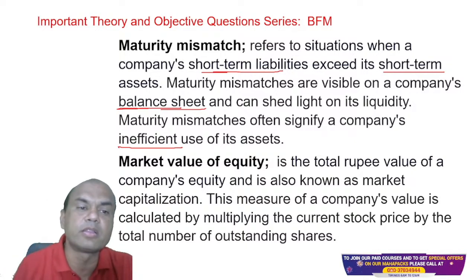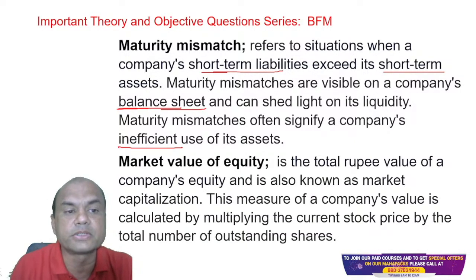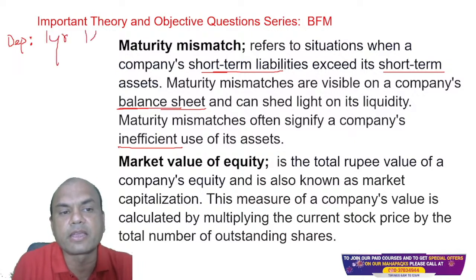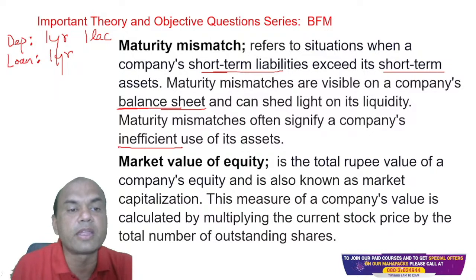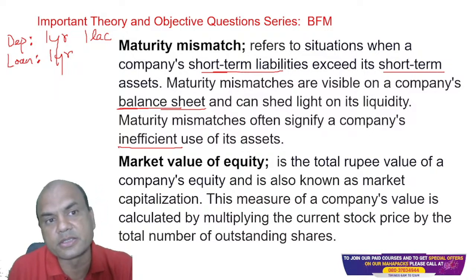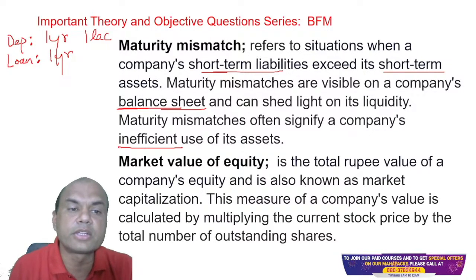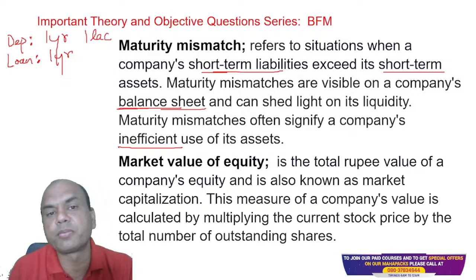Suppose I take a deposit of, let's say, 1 year, of 1 lakh, and I have to give a loan against this. So the loan against this will definitely not be more than 1 year. The loan should also be 1 year or less, right? So if I give a loan of 1 year, it's the best. So the maturity of deposit and loans should match.